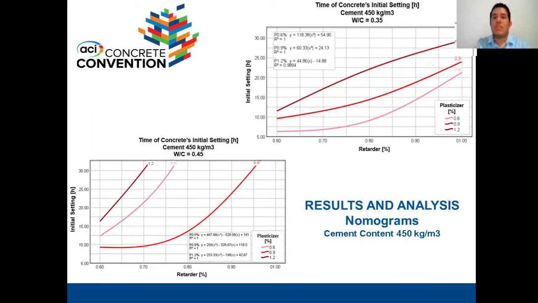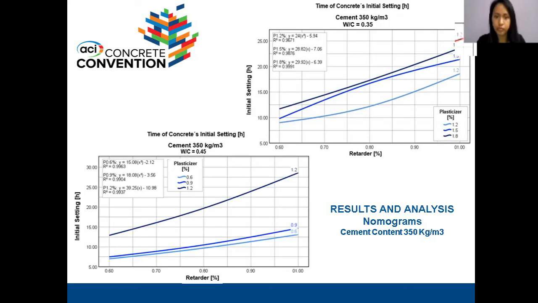Nomogram. Using software, the nomograms were generated according to the cement content and its water-cement ratio. The graphs were organized with different tones according to the cement contents. Each line indicates a fixed dosage of plasticizer, while the x-axis defines the retarder. Finally, the initial setting time on the y-axis is obtained in hours. Adding to the results and analysis, we have the following nomograms.